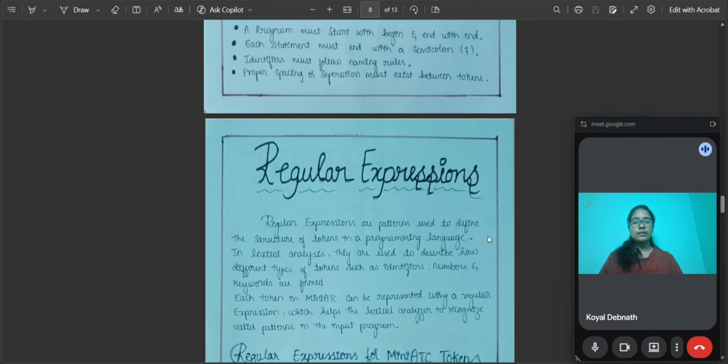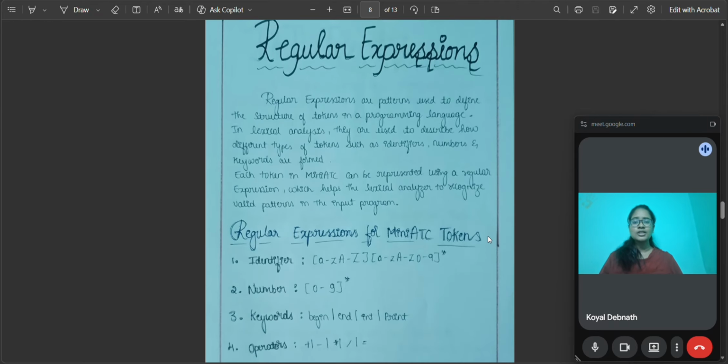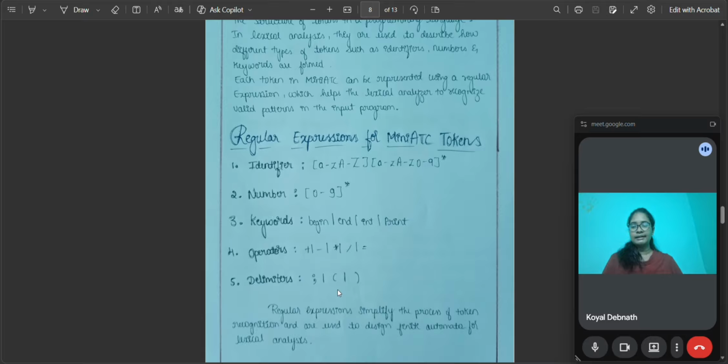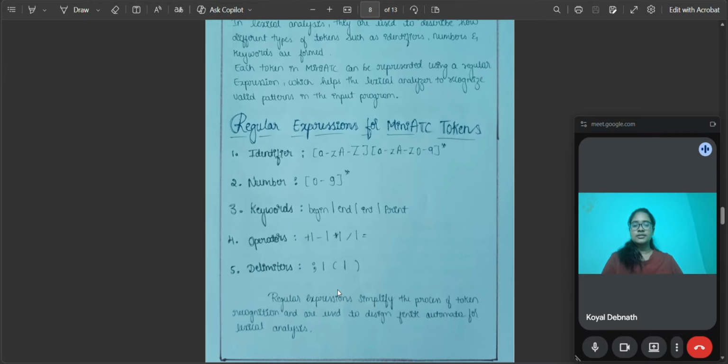So let's move to regular expressions. What are regular expressions? Regular expressions are patterns used to identify tokens. For example, for identifier it is a to z, capital A to capital Z, and digits; for numbers it is 0 to 9; for keywords, begin, end, int, print; for operators, plus and so on; and for delimiters, these symbols.